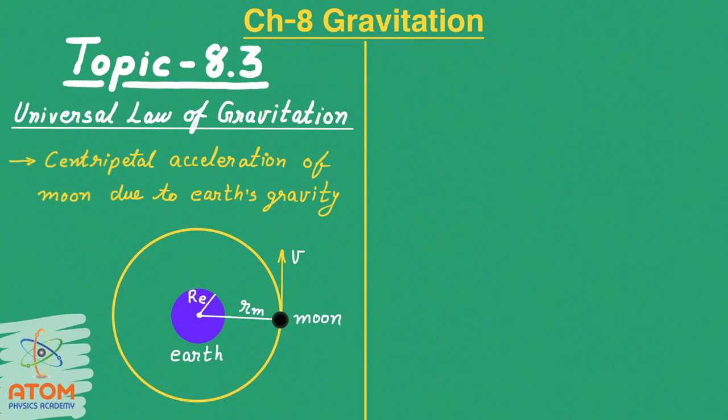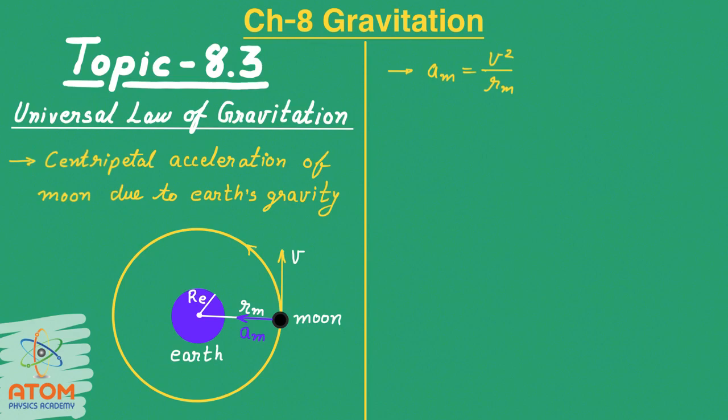Alright. Now, because the moon is revolving around Earth in a circular path, it must have some centripetal force. That centripetal force would be due to the gravitational force of Earth on the moon, and due to this centripetal force there would be a centripetal acceleration, which I am naming Am. It is the centripetal acceleration on the moon, so I am writing Am for it. Now the equation of this centripetal acceleration Am can be written as v square upon radius, that is Rm, right?